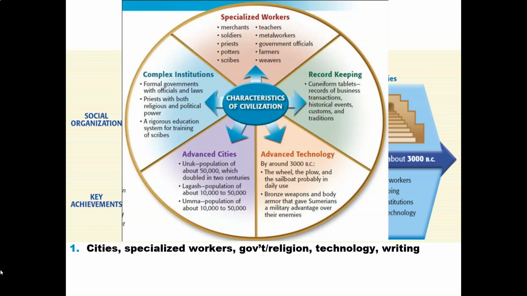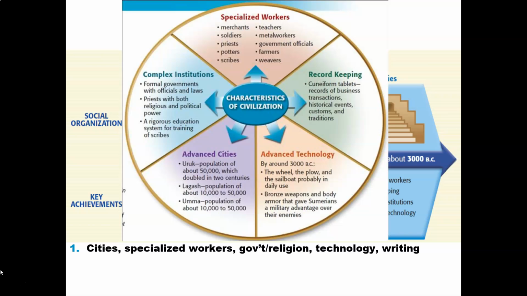We also needed complex institutions. By complex institutions, we mean formal governments with officials and laws, priests with both religious and political powers, and a rigorous education system for training scribes. We also needed specialized workers, such as merchants, soldiers, priests, potters, scribes, teachers, metal workers, government officials, farmers, and weavers.